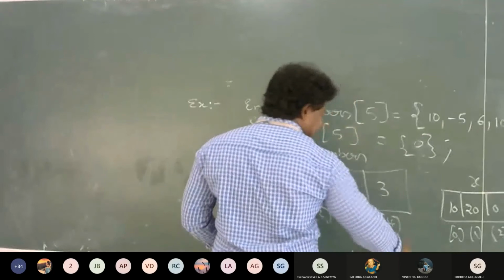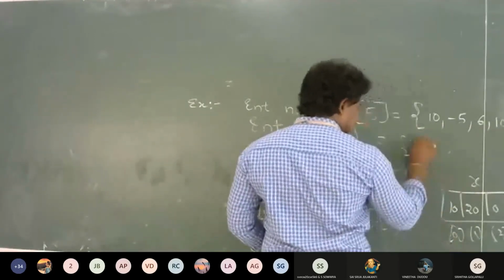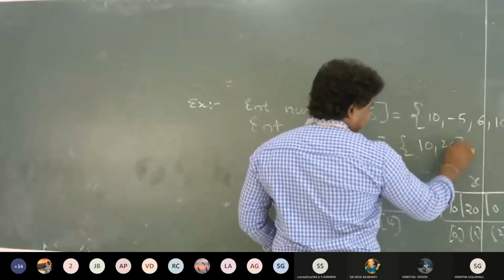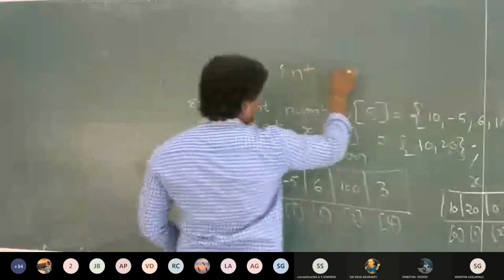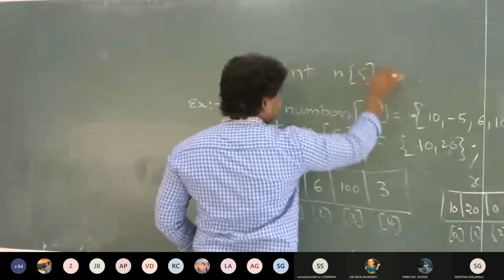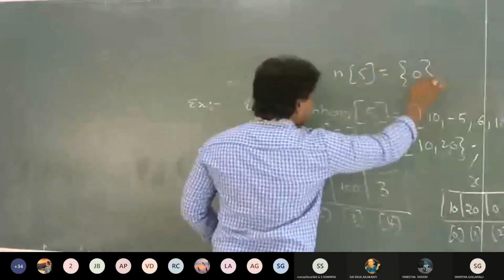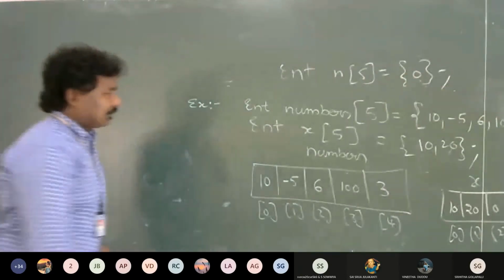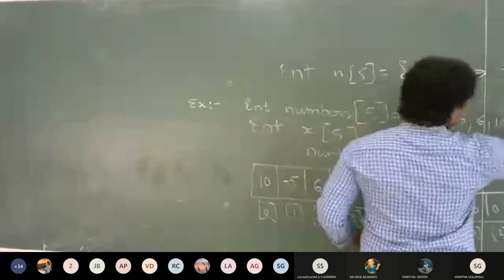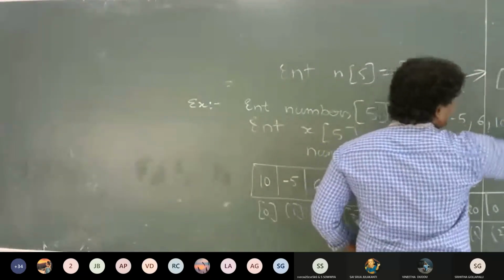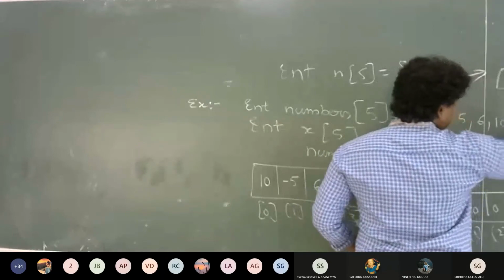Okay, so I am changing this, and writing here: int n with the size 5 and 0. So for this, how do I draw the figure? N will be created with 5 zeros.